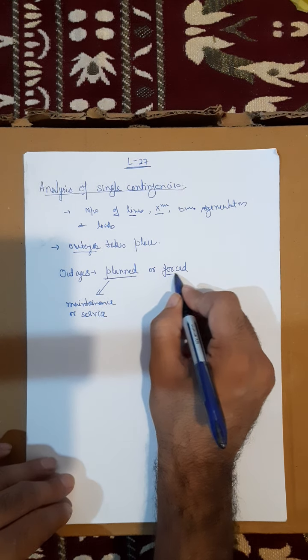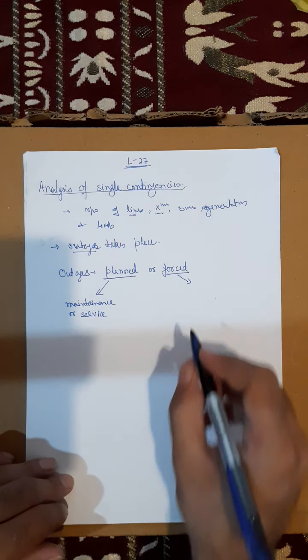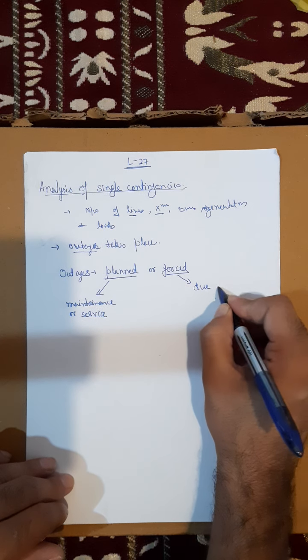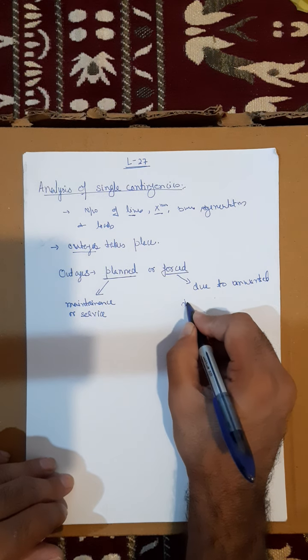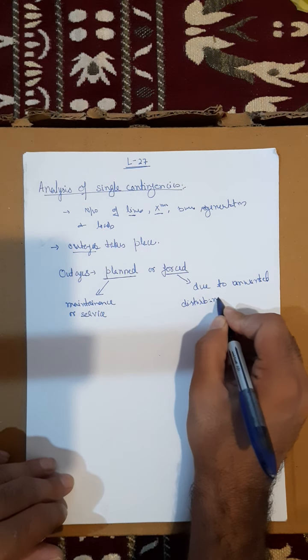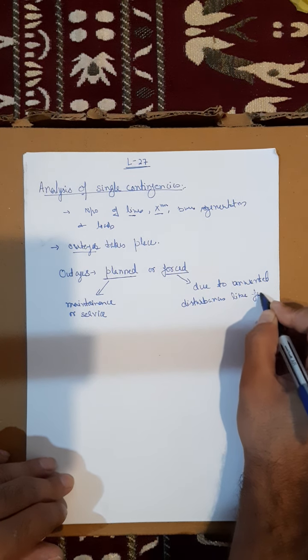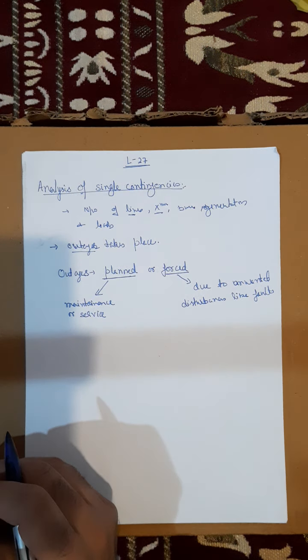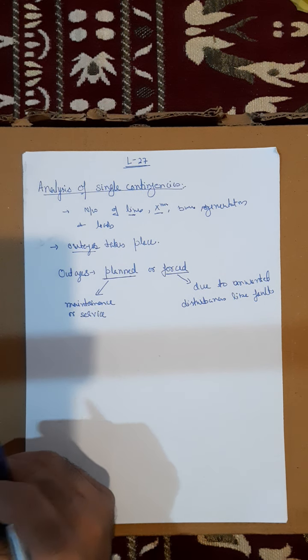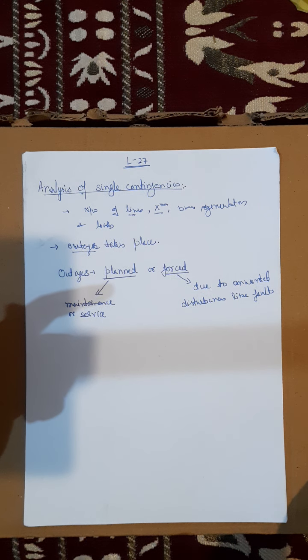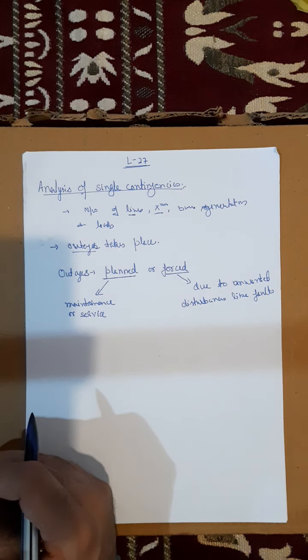However, the other type of outage is forced outage. A forced outage occurs due to unwanted disturbances like faults. Suppose we have a transmission line and a fault occurs on it. At that time we have to remove the transmission line from the circuit, so the circuit breakers on both sides of the line turn off, opening their contacts, and that line is taken out of the circuit.